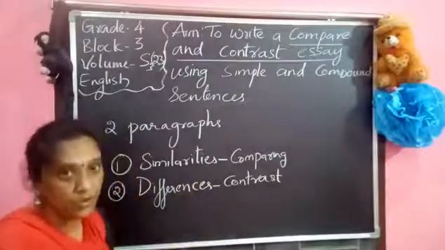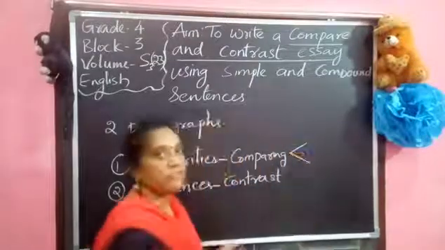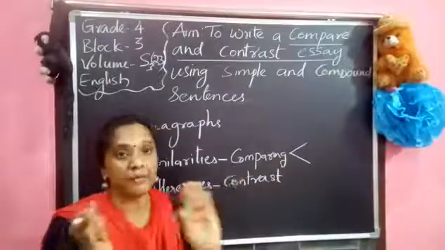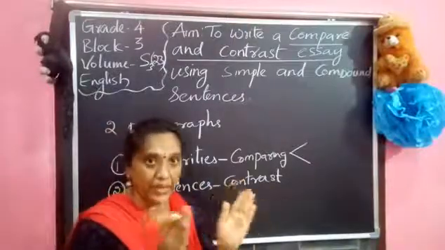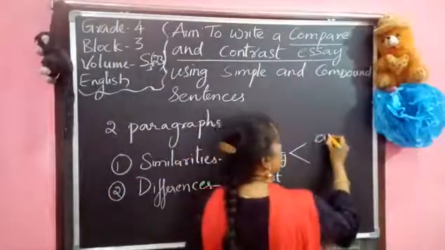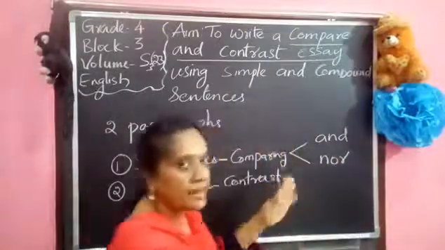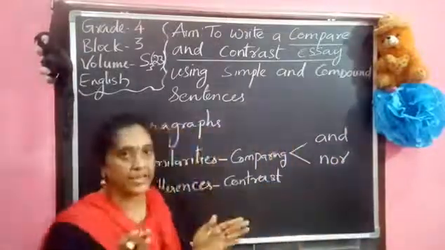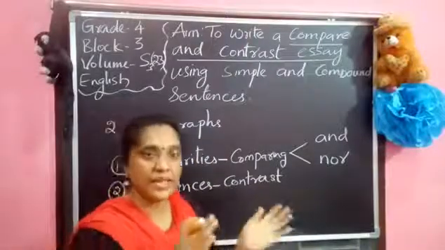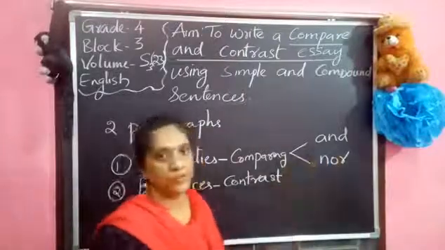Now what words do we want to use? See, for comparing most probably we use words like, like him, I also do the same. Means two same things we are comparing. When we are comparing two same things, normally we use the conjunctions and, nor. So previously we observed two things, two similarities. I went to market. In the same way, the same things are happening at a time. So we compare them by using and.